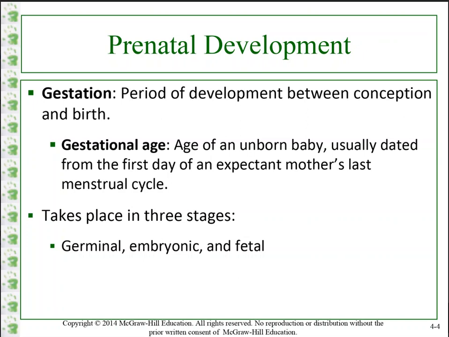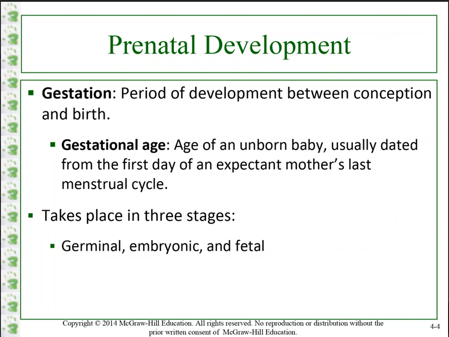Okay, so first off, we have to start with, what is conception? A lot of individuals believe that life may begin after birth or during the womb. That has a lot of debate, as far as controversial issues such as abortion. But we do have a gestational age that we consider an unborn child or baby. This goes back to the first day of the mother's menstrual cycle.